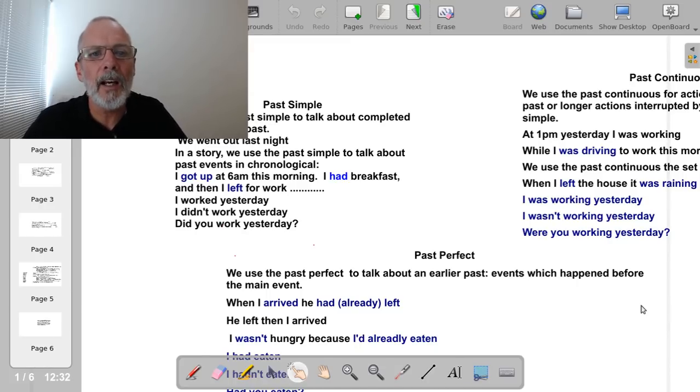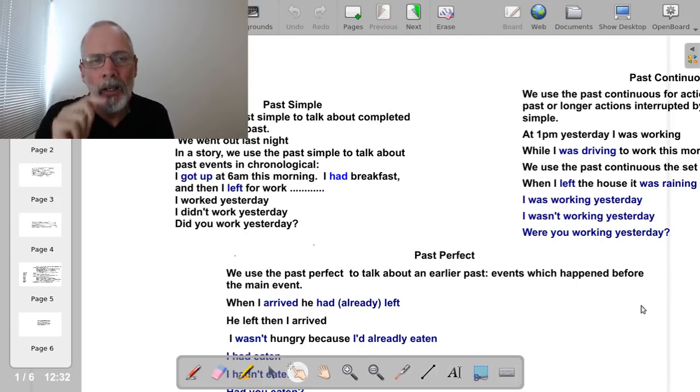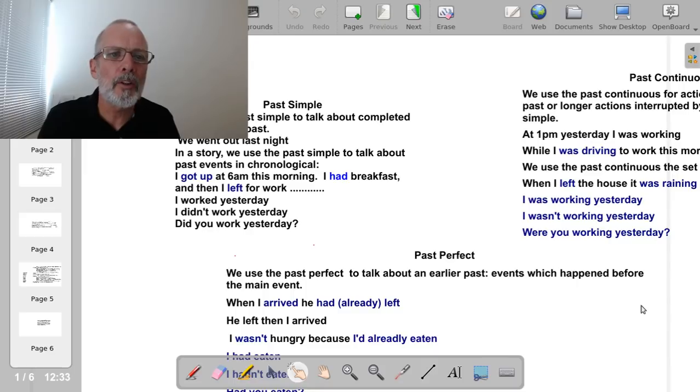The reason that I want to look at them again is that in the last class I had some questions. I explained the tenses. We saw a story in the 3 tenses: past simple, past continuous and past perfect. And then we had some questions. I didn't complete all the questions because I ran out of time.